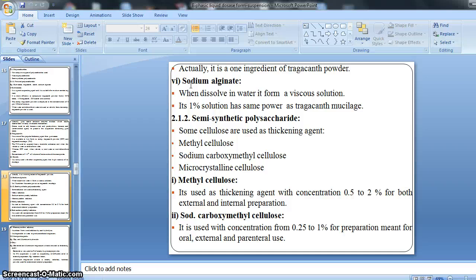Its 1% solution has the same power as tragacanth mucilage, meaning it has a very high viscosity compared to compound tragacanth mucilage. The viscosity of tragacanth mucilage and a 1% solution of sodium alginate will be the same.